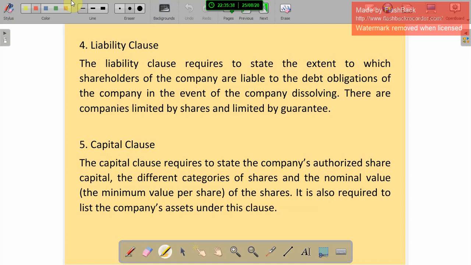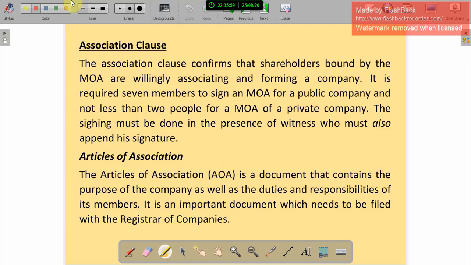And what is the minimum value of the per share, that also should be mentioned in the capital clause. It is also required to list the company assets under the clause. Okay, so these are the 5 contents that should be followed in the memorandum of association. And next we are going to discuss the association clause.